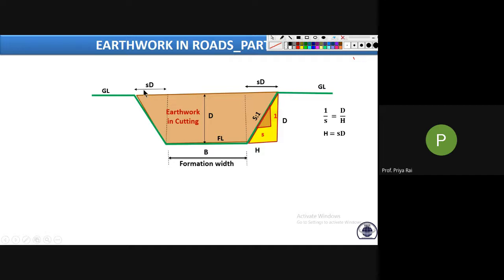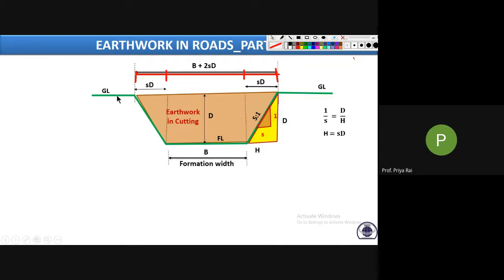Now what is the total width of this top level from here to here? It is 2SD plus B. This much is SD, this much is B, and this much is SD. So this is B plus 2SD. Clear? So this length is B plus 2SD, this length is B, and this distance is D.